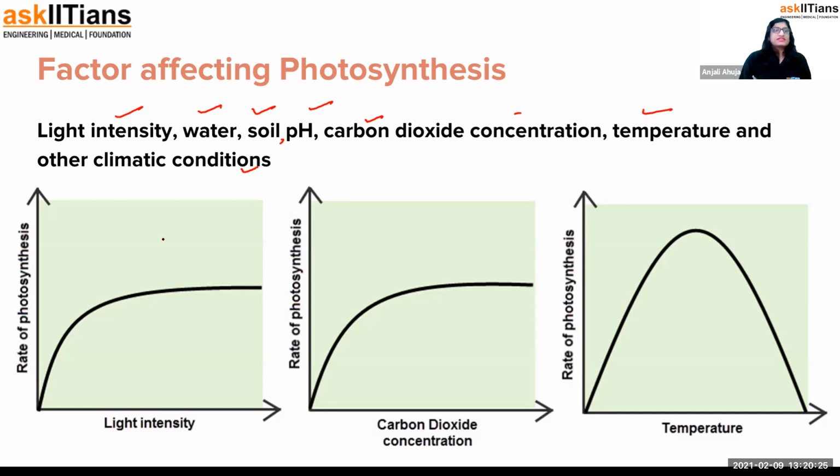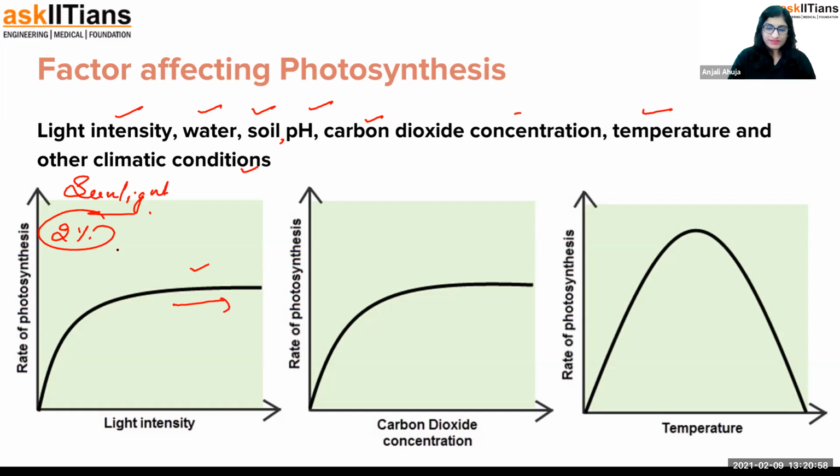So first is sunlight. If I talk about light intensity, as the sunlight increases, the rate of photosynthesis will be more. Then it is going to be like a plateau, a flat one, because it would be very unnatural for sunlight to keep increasing. Obviously there's a plateau in the afternoon time. Sunlight is the ultimate source of energy, and only 2% of the total sunlight that is coming on the earth is used in photosynthesis.